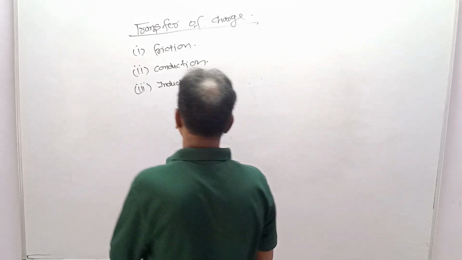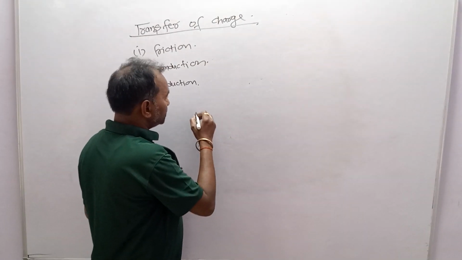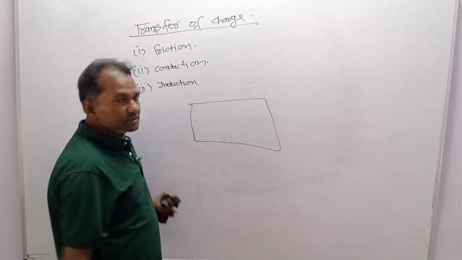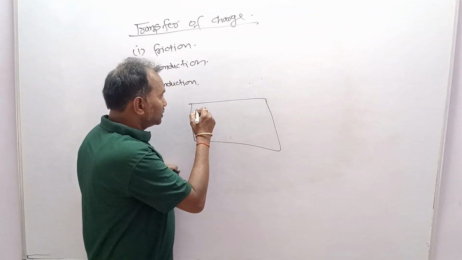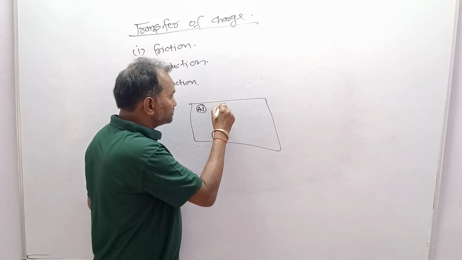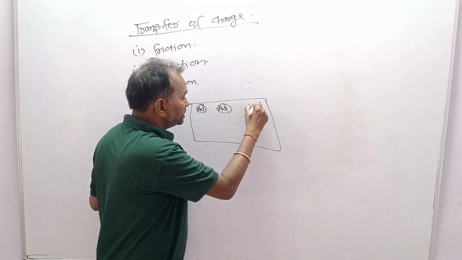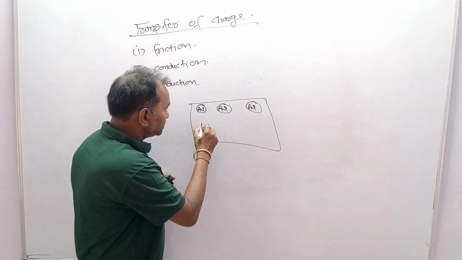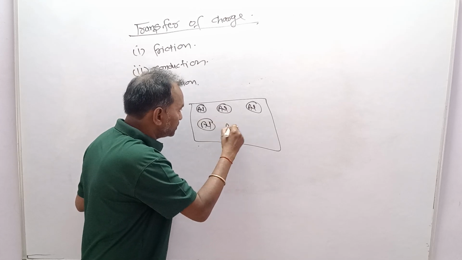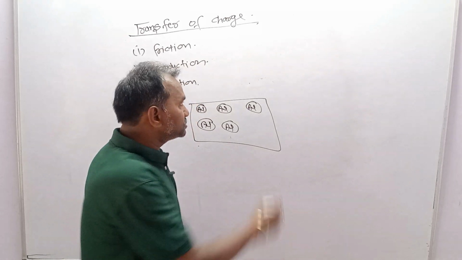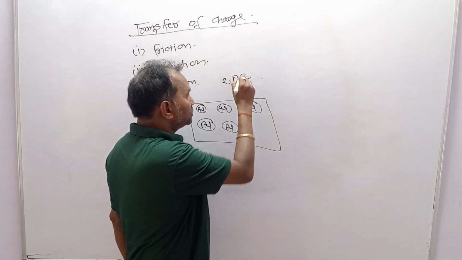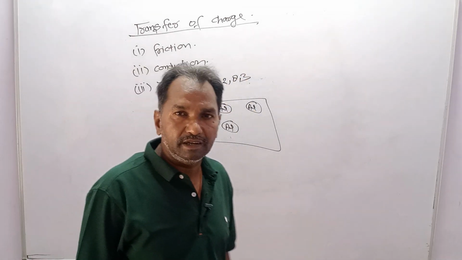Let's talk about aluminium. It is an aluminium sheet. I have considered here an aluminium sheet, so aluminium atoms are distributed in the sheet like this. Now the electron configuration of aluminium is 2, 8, 3. The outermost orbit consists of 3 electrons.